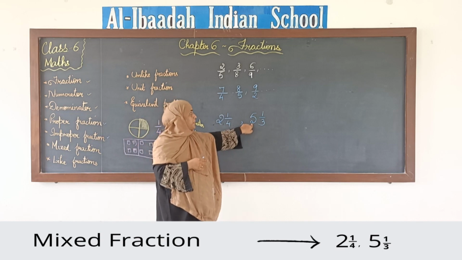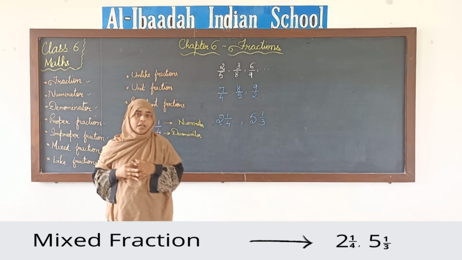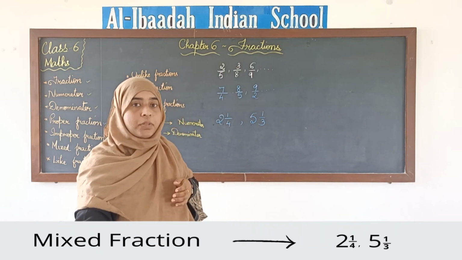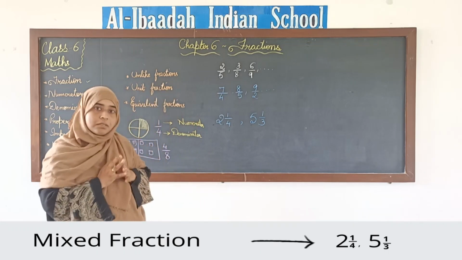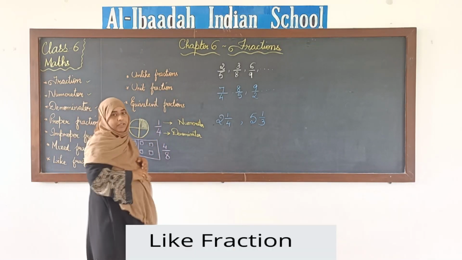We have a whole number and a proper fraction. Clear? Whenever you see a whole number and a proper fraction written together, we call that fraction a mixed fraction.